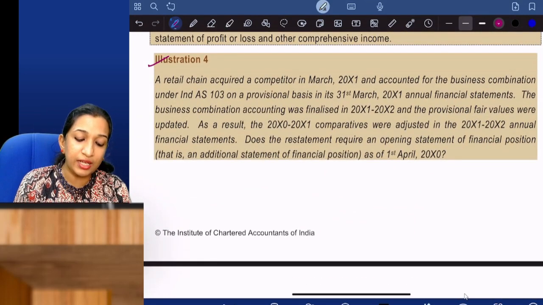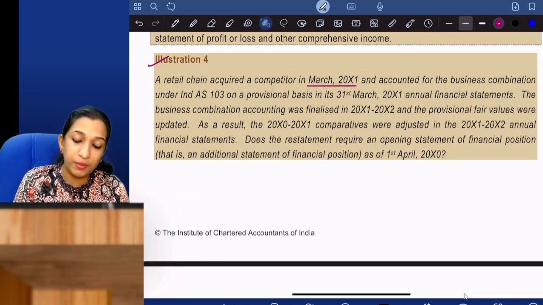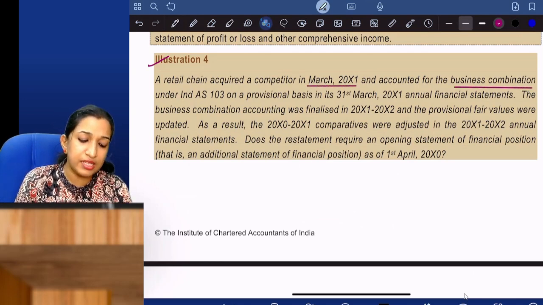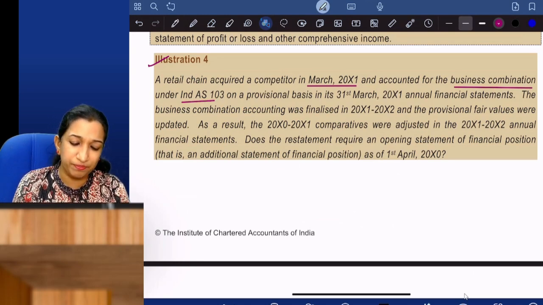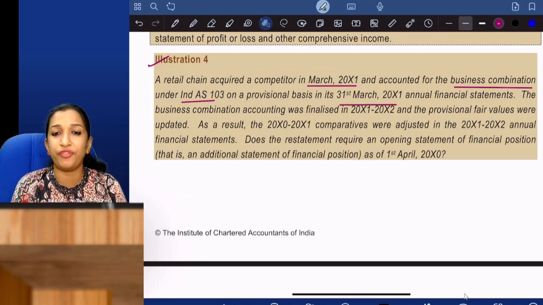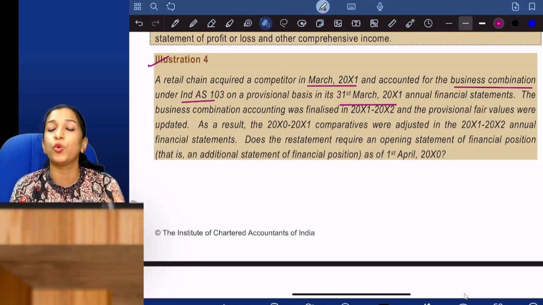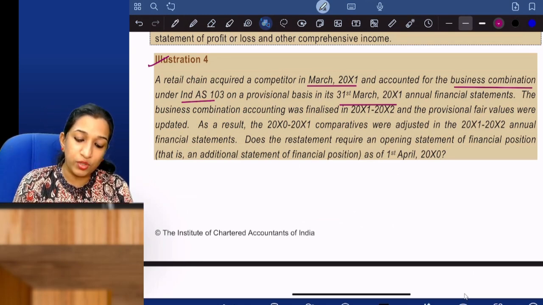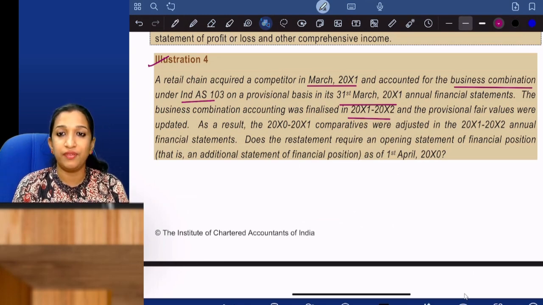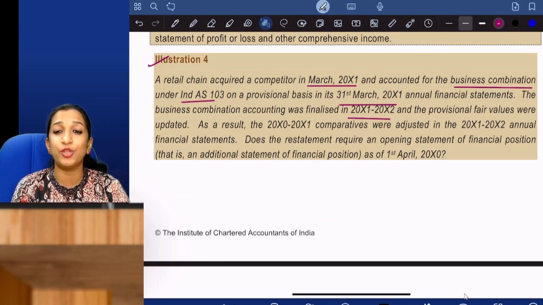A retail chain acquired a competitor in March 2011 and accounted for the business combination under Ind AS 103 on a provisional basis in its 31st March 2011 annual financial statements. So, retail chain acquired a competitor, business combination. The business combination accounting was finalized in 11/12 and the provisional fair values were updated.